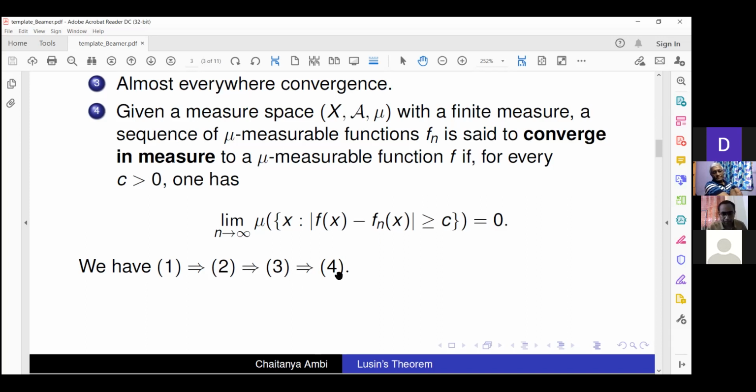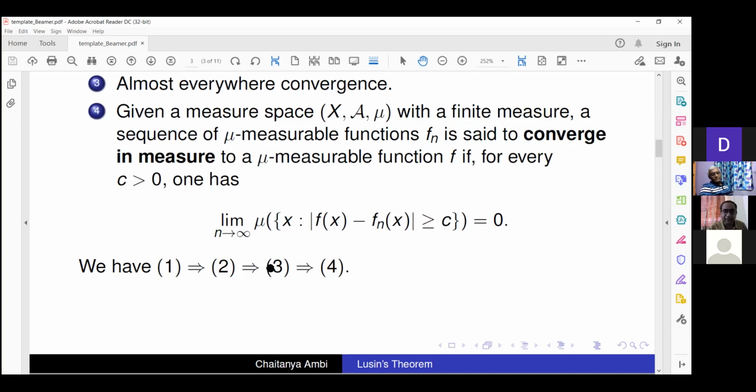But can they be reversed under some additional hypothesis? That is, convergence in measure, for example, does not imply almost everywhere convergence, but under some additional conditions on the sequence, the function, and the measure space, can this be reversed? That is the whole basis of the two measure theorems which we are going to discuss now.